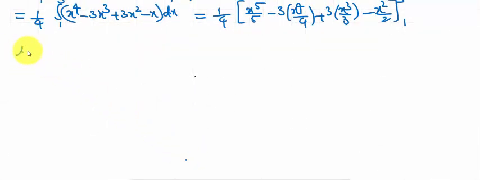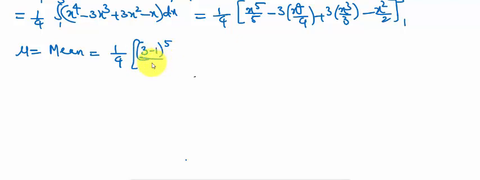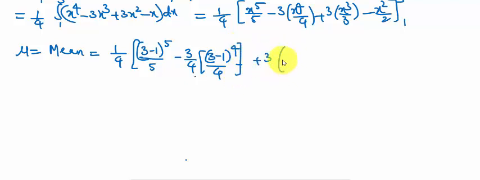The mean mu is equal to 1 by 4 into the upper limit 3: 3 power 5 by 5 minus 3 by 4 into 3 power 4, plus 3 into 3 cube by 3, where the 3s get cancelled, minus 3 square by 2.